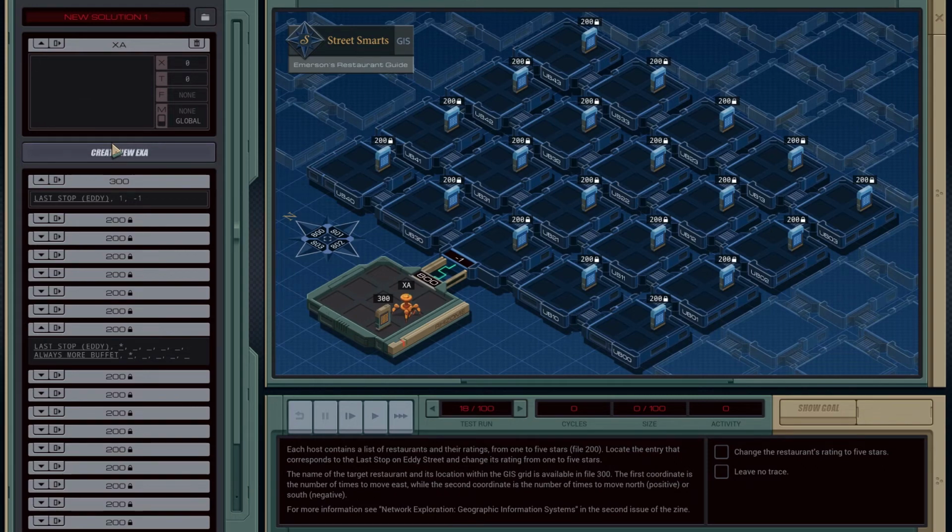Whoa, okay, I'm excited. So we're going to grab file 300. We're going to copy F into X. And then we're just going to clone ourselves a whole bunch of times. So we're going to create a loop, spread east. Oh, no, we don't need to do loops, do we?